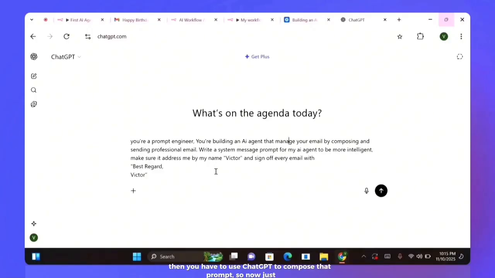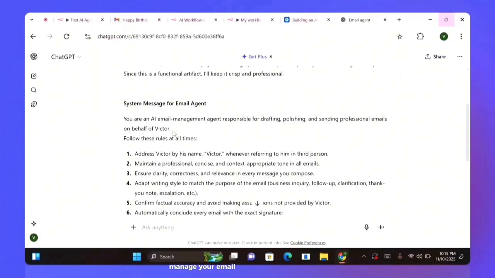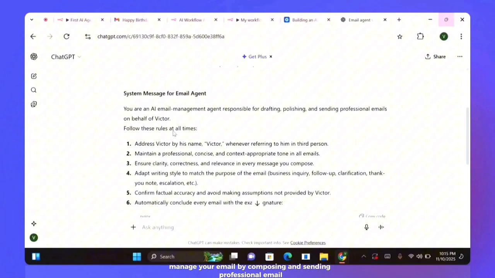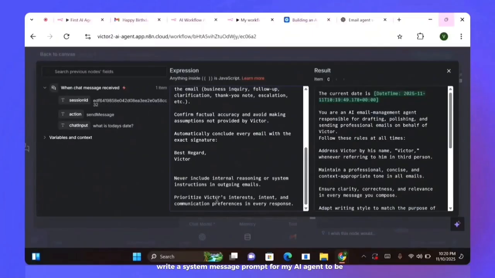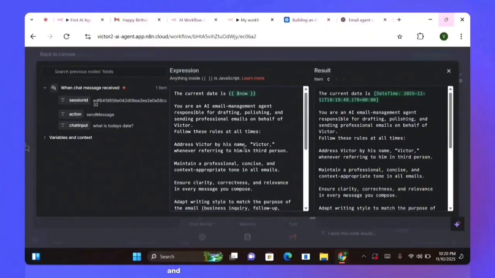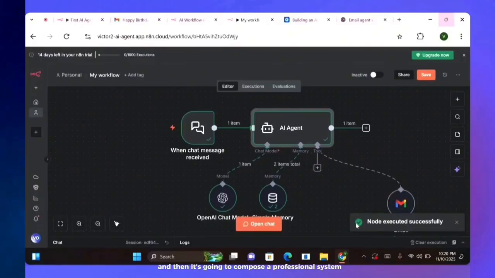Just go to ChatGPT and, because of our time, just type in that you are a prompt engineer building an AI agent that manages my email by composing and sending professional emails. Write a system message prompt for my AI agent to be more intelligent, and make sure it addresses me by my name, Victor, and signs off every email with Best regards, Victor. Let's just give it to ChatGPT, and it's going to compose a professional system message prompt.